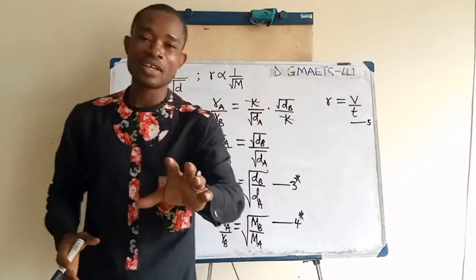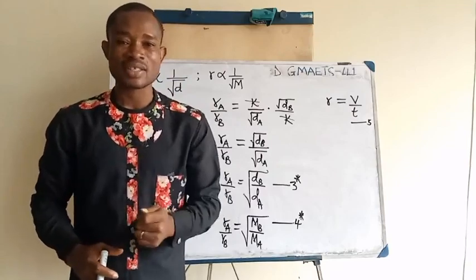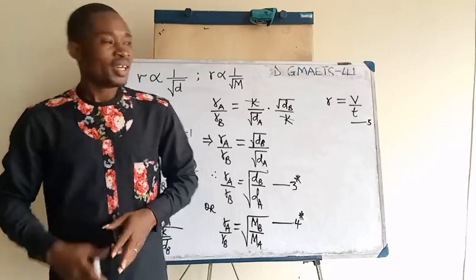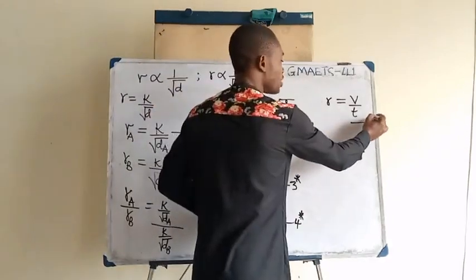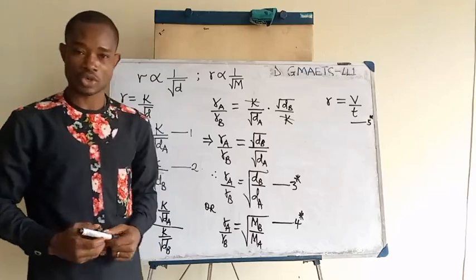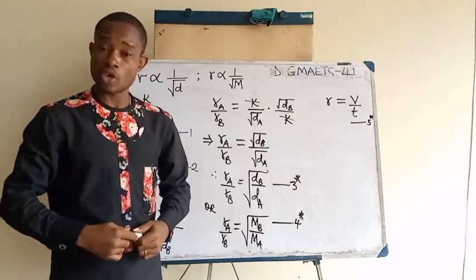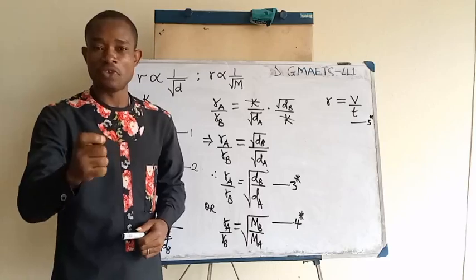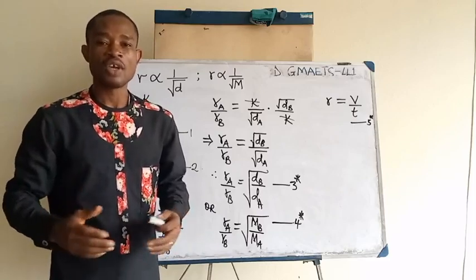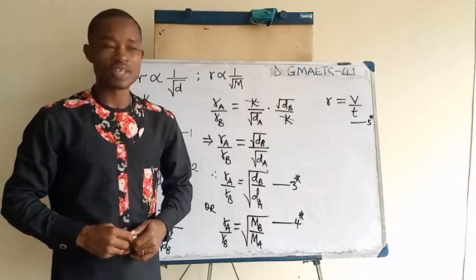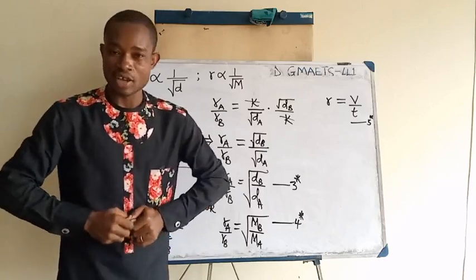An examiner can give you the volume of the gas, give you the time it took the gas to diffuse, and request that you calculate the rate of diffusion. In that case, the rate of diffusion is simply volume divided by time. I will asterisk this equation because you need it for calculation purposes as well. Imagine that the volume of the gas flowing is 20 cubic centimeter, and the time it took the gas to flow is 5 seconds. The rate of diffusion of that gas is going to be 20 over 5, which is equal to 4 cubic centimeter per second. Cubic centimeter per second is the unit of rate of diffusion.